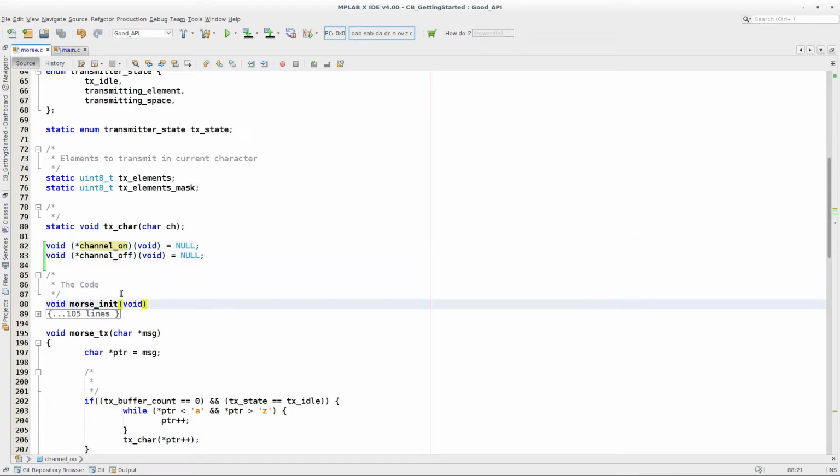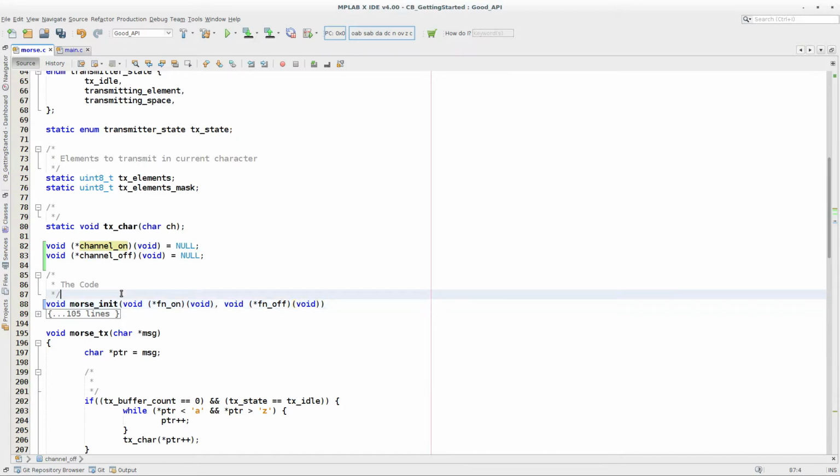To do that, I'm going to change the initialization function. The initialization function for this module accepts no parameters at the minute, but I'm going to say I want to be passed in the address of a function. And one function is for on, and it's going to accept no parameters and return nothing. And the other function pointer, so these are two addresses, is function off, and it accepts nothing.